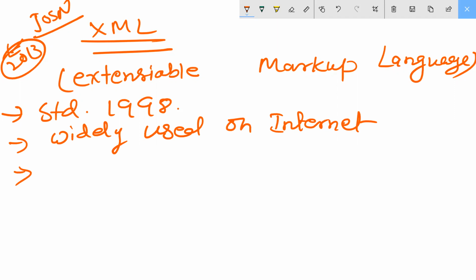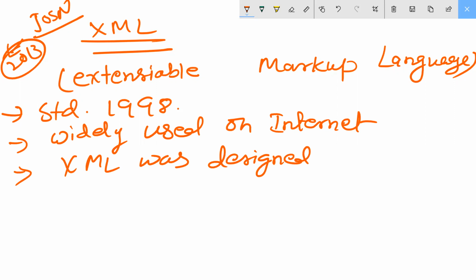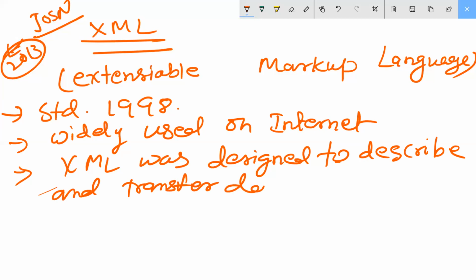XML was designed right here. XML was designed to describe and transfer data, while what, guys?